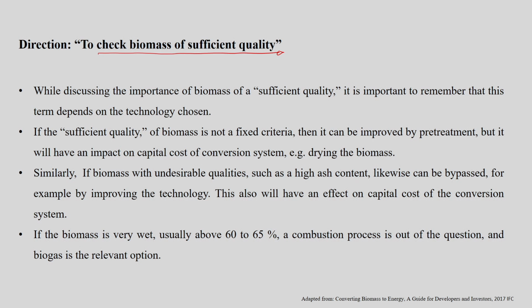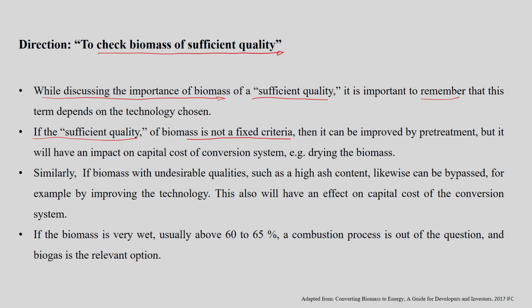While discussing the importance of biomass of sufficient quality, it is important to remember that this term depends on the technology chosen for the conversion purpose, because sufficient quality of biomass is not a fixed criterion.